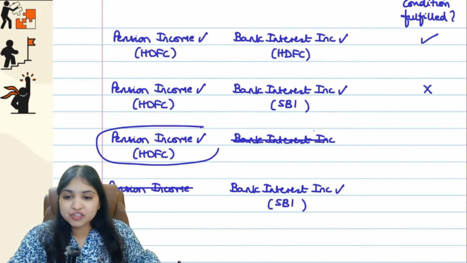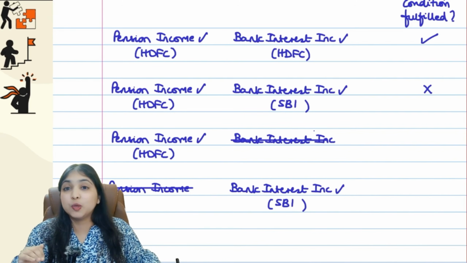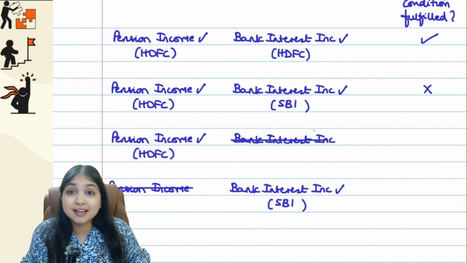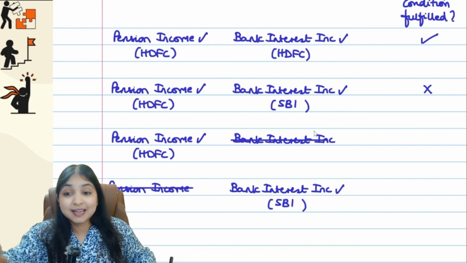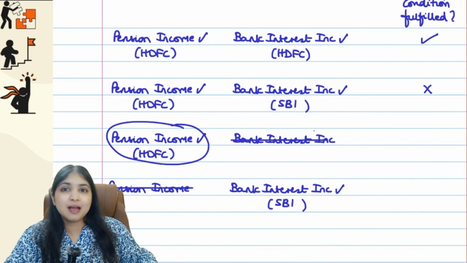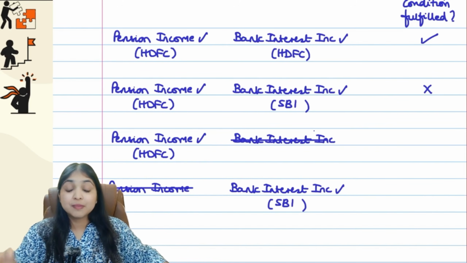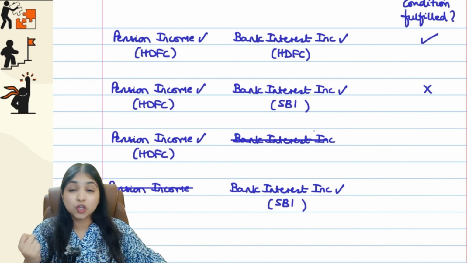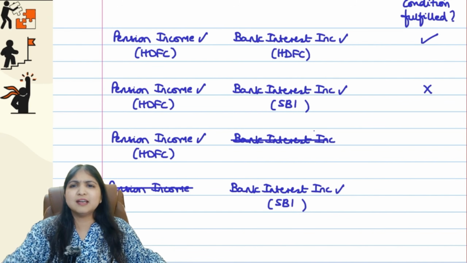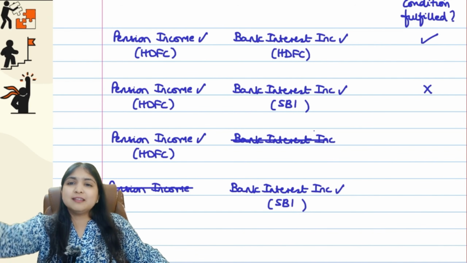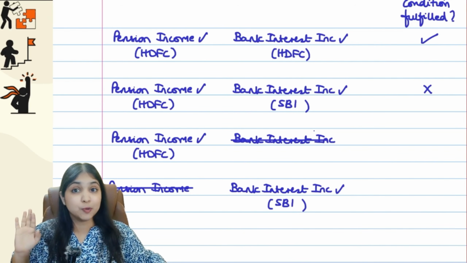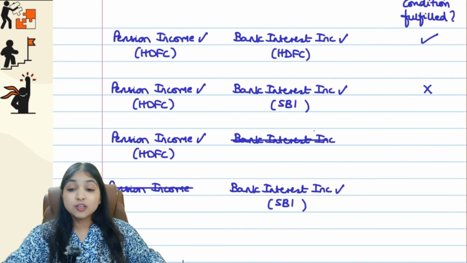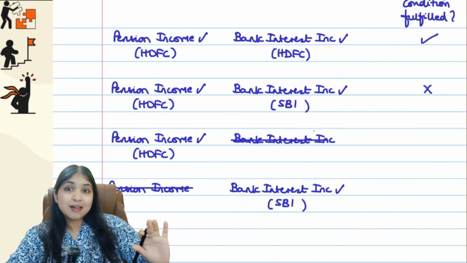I am having pension income, guys, which is getting credited into my HDFC bank account, and I'm not having any bank interest income. Is the condition fulfilled? See, what is mandatory? Having pension income is mandatory, and I'm having pension income. Having bank interest income is only optional. It is not mandatory. The law says you should not have any other income. If at all you have any other income, max to max, it can be interest income only. The law is not saying you should be having interest income. So having pension income is mandatory, and I'm having that income.